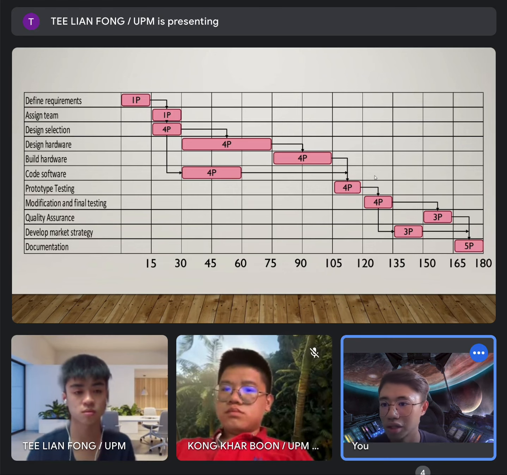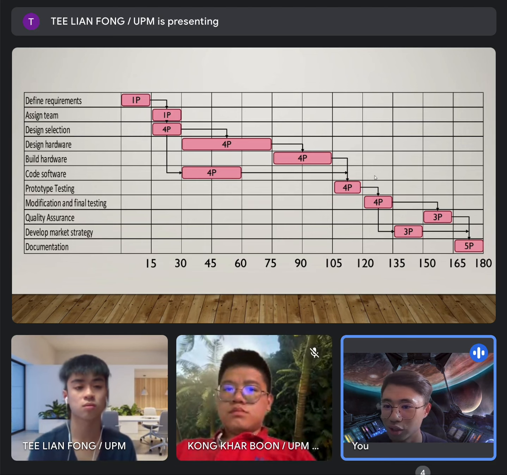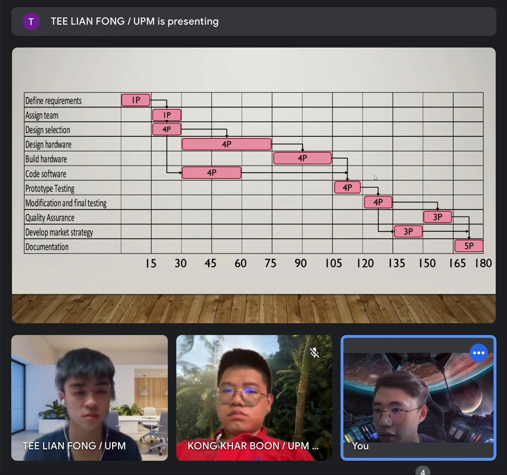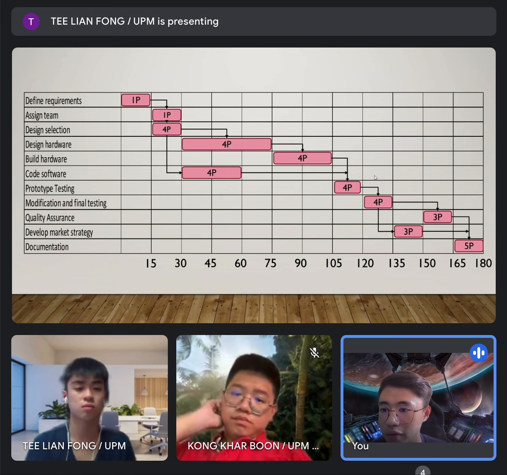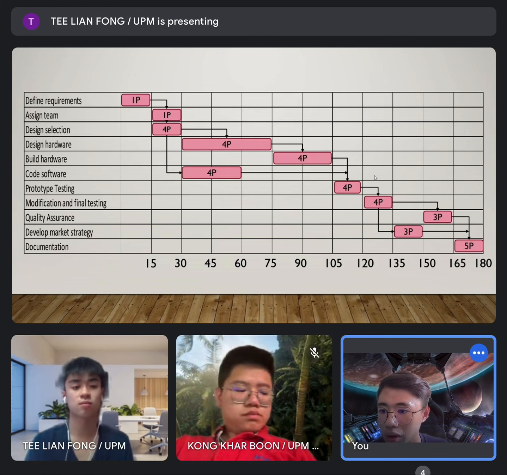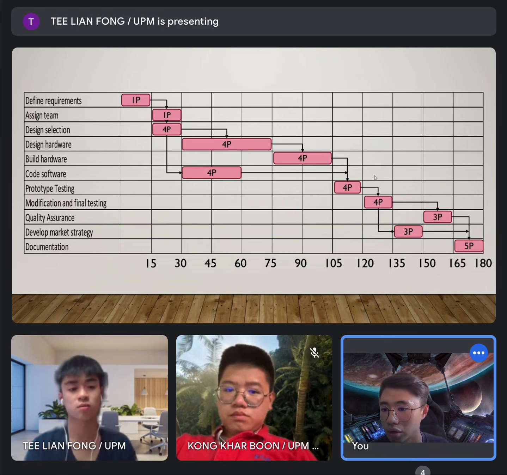And this is the resources schedule for our project, which requires 1 person for define requirement, 1 person for assign team, 4 people for design selection, 4 people for design hardware, 4 people for build hardware, 4 people for code software, 4 people for prototype testing, 4 people for modification and final testing, 3 people for quality assurance, 3 people for develop market strategy, and 5 people for documentation.